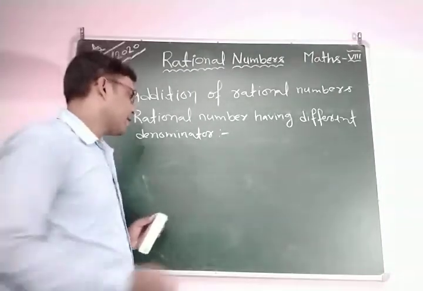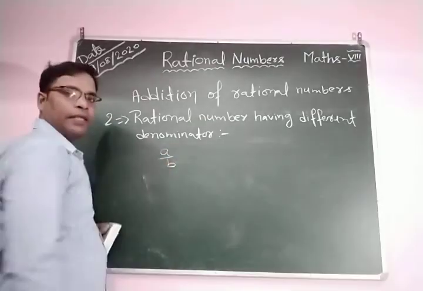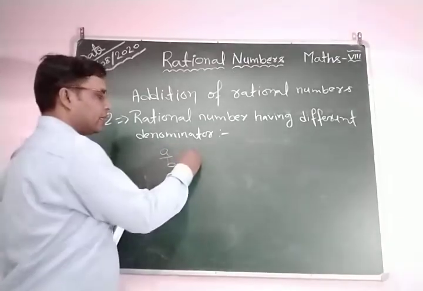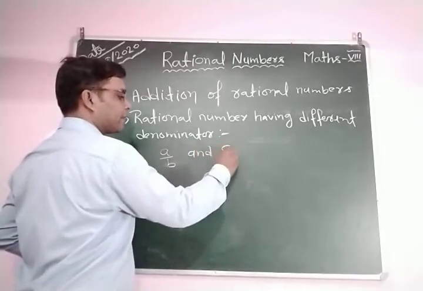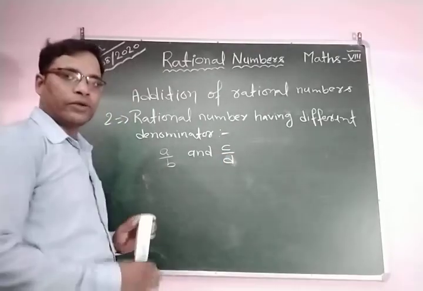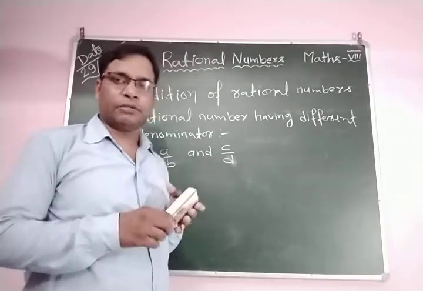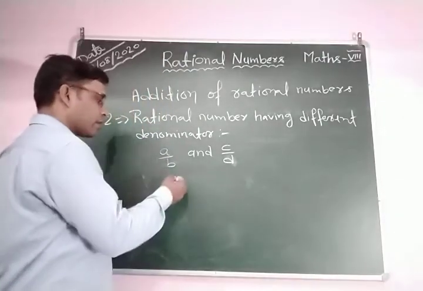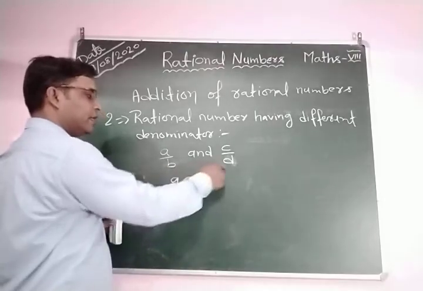In this case, suppose a by b is a rational number, and c by d is also a rational number. If you need to add this type of rational numbers, first you find the LCM of b and d.